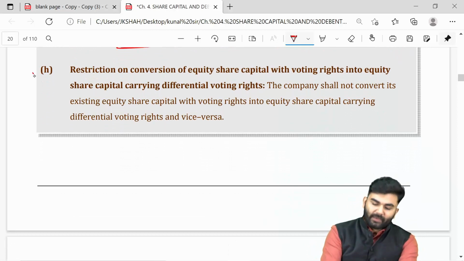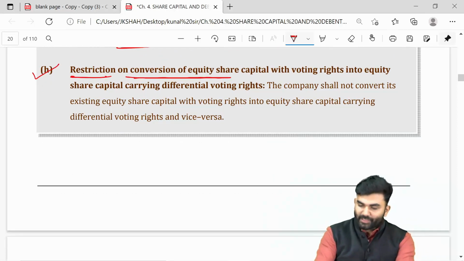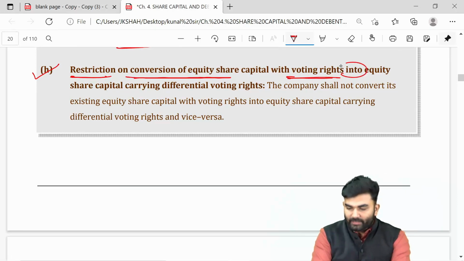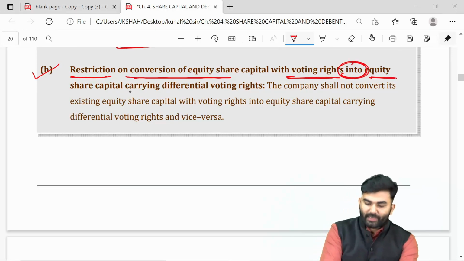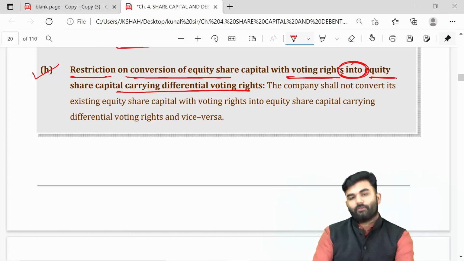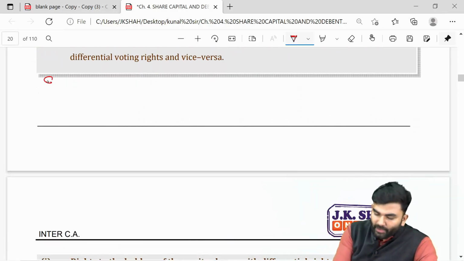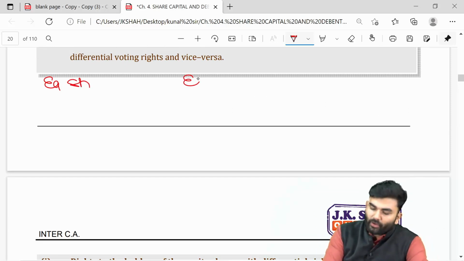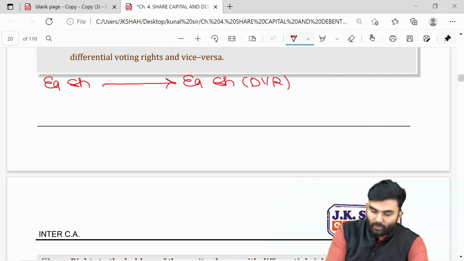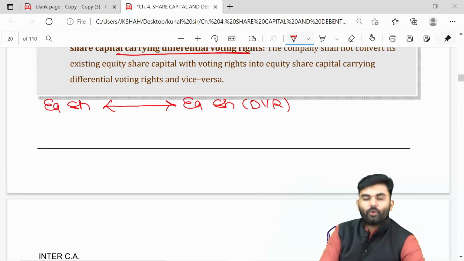Yes, the company is being restricted from conversion of equity share with voting rights into equity shares with differential voting rights. If your company has already issued a normal equity share, and later on your company issues an equity share which is a DVR, then both of them cannot be converted into each other.